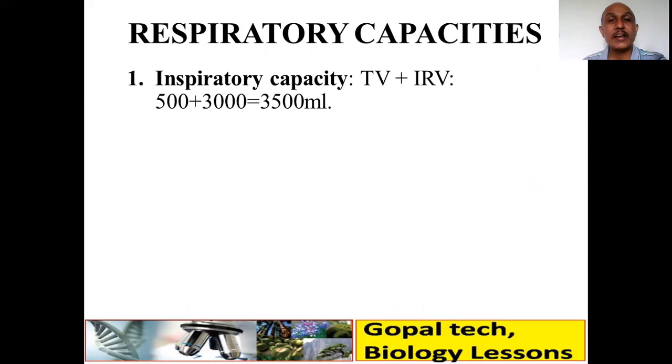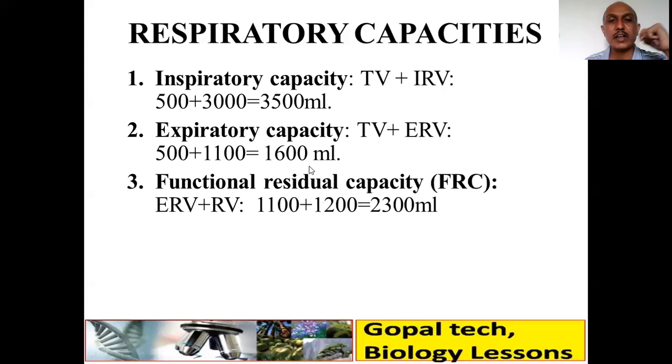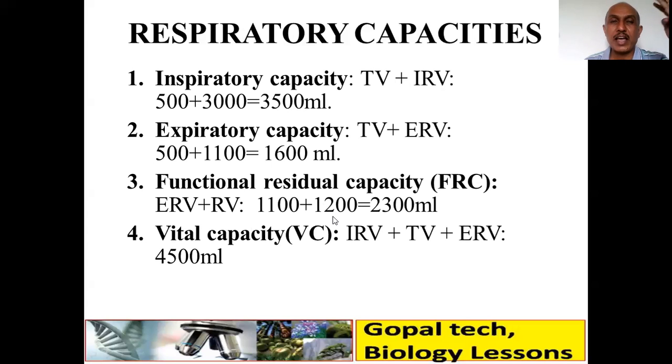One is inspiratory capacity, that is tidal volume plus inspiratory reserve volume together. 500, if you take the highest value 3000, it will become 3500. Similarly, expiratory capacity is tidal volume plus expiratory reserve volume, so it will be around 1600 ml. Then functional residual capacity, FRC, is ERV plus RV, that is 1100, 1200, equivalent to 2.3 liters. Then vital capacity, we see IRV, TV, ERV. If you add them, it will be around 4.5 liters.